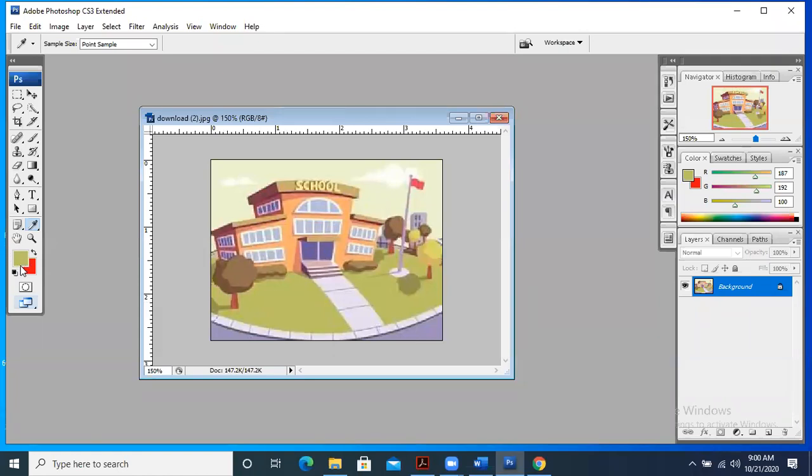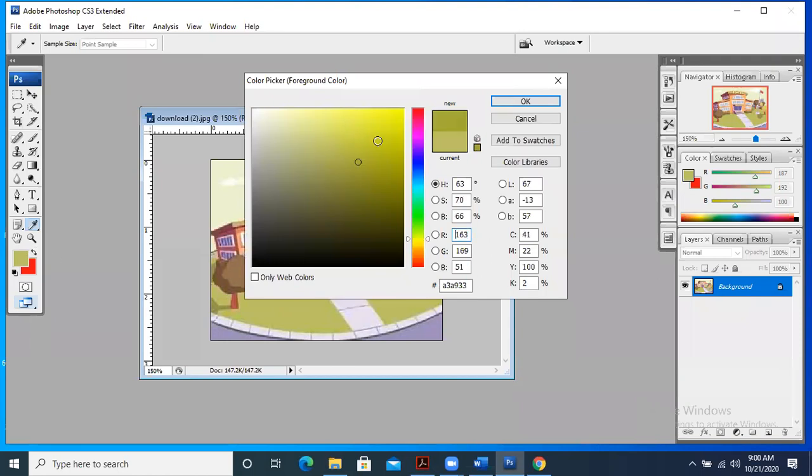This foreground color has been changed. Can you see this? This foreground color has been changed according to this. Otherwise, it was very difficult for me to find out from here this color, how will I match? It is very difficult for me.